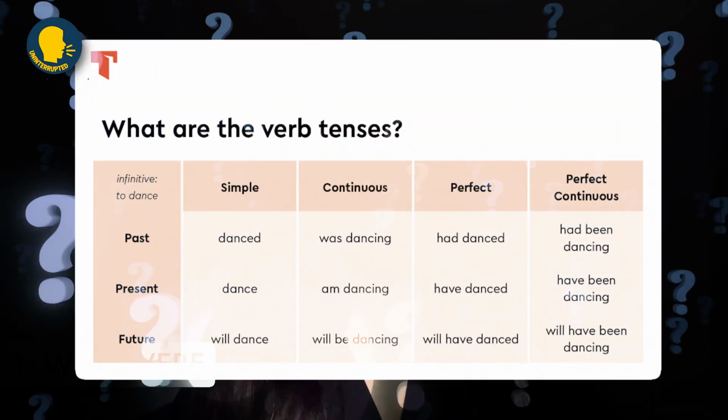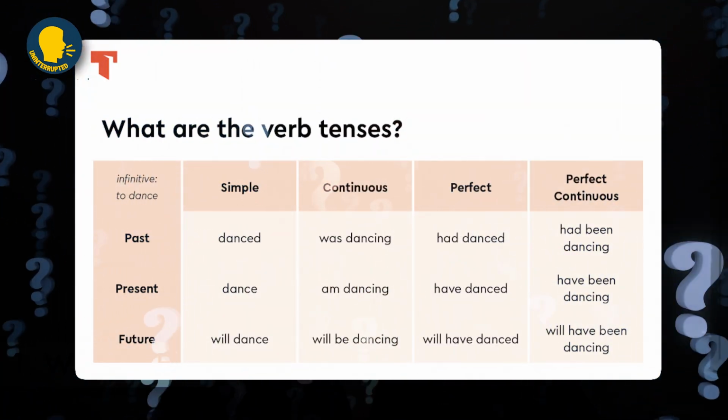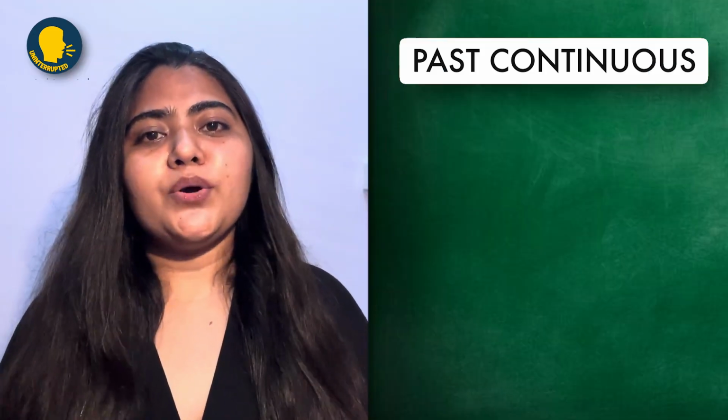But when in past actions? Because Hina, you told us that there are different time zones even in present, past and future, like names of the tenses, right? So there is simple past, there is continuous, perfect, perfect continuous. So when do we use was and were? We use was and were in past continuous.